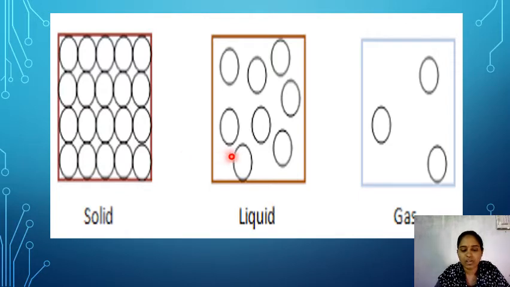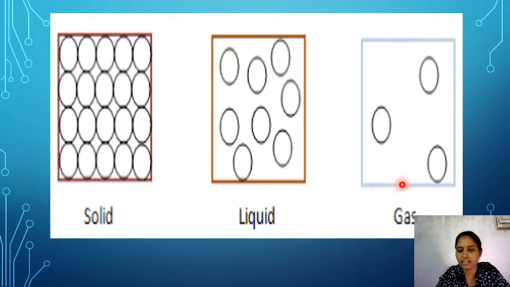And liquids. Here the particles are a little apart compared to the solids. That's why the force of attraction between them is less when compared to the solids. Liquids do not have any fixed shape. They take the shape of the container. The examples of liquids are water, milk, etc.